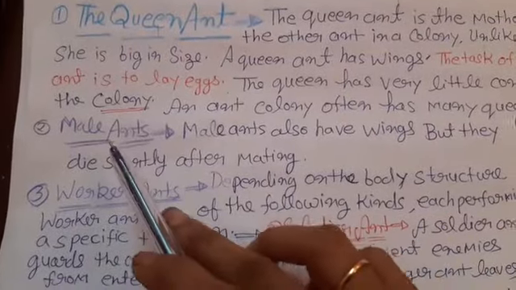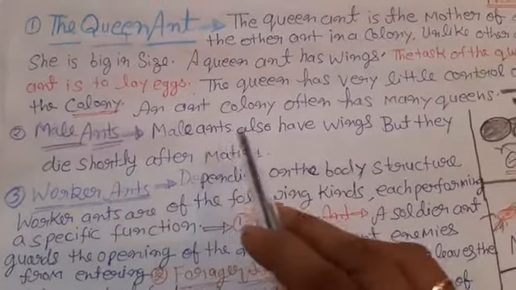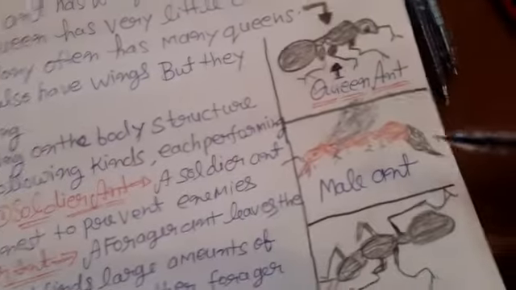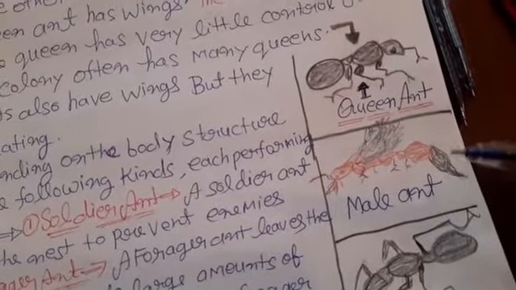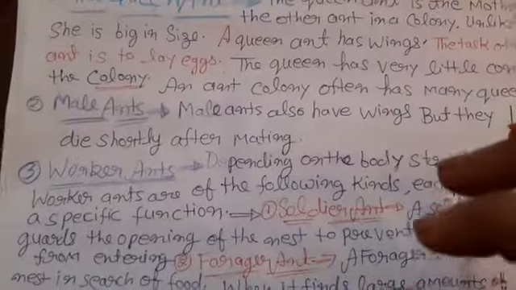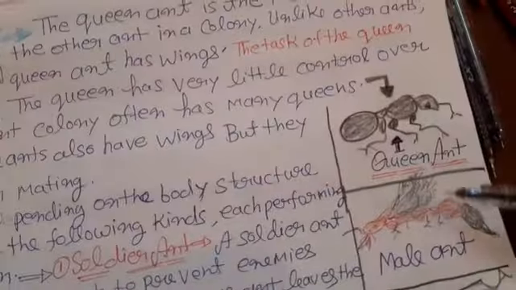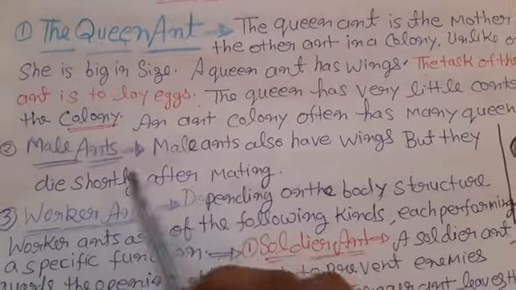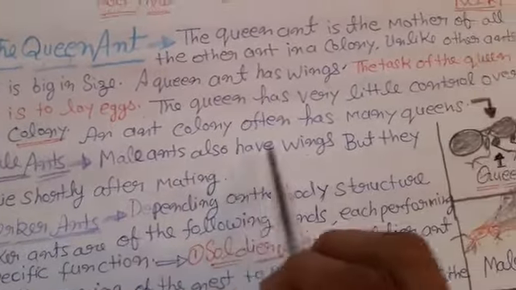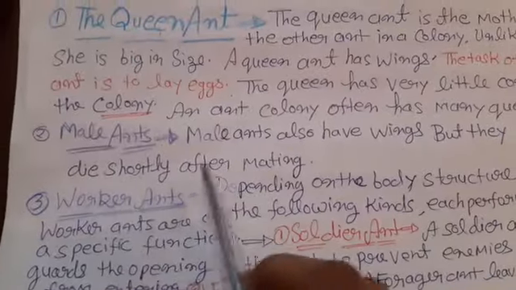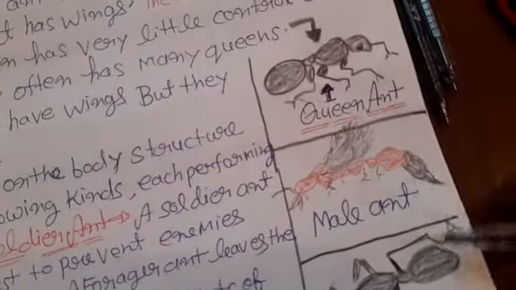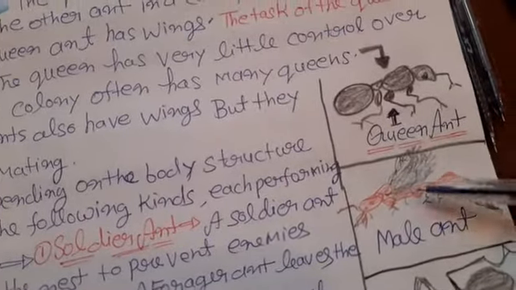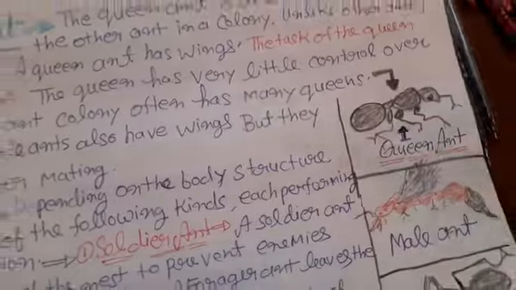The next point is male ants. Male ants also have wings, but they die shortly after mating. This is a male ant, which only works to mate with the queen ant, and then dies shortly after mating. This is a diagram of a male ant that has wings and dies shortly after mating with the queen ant.